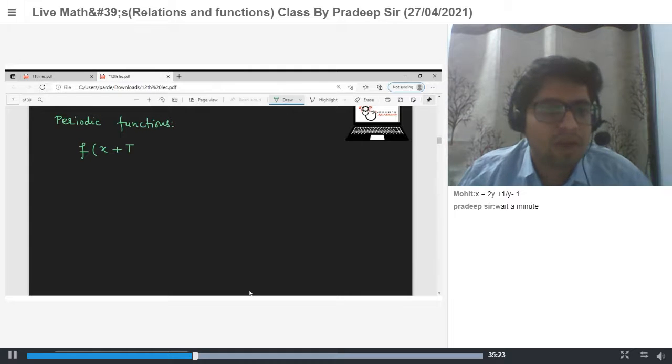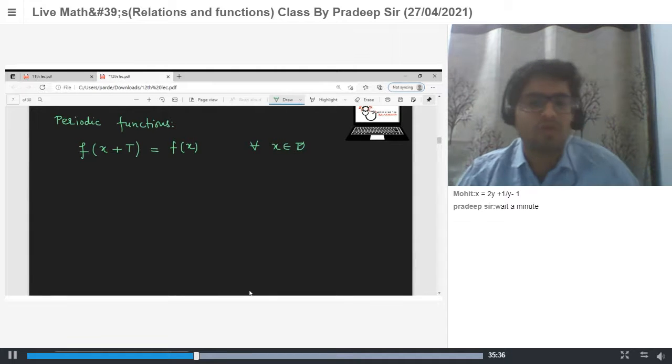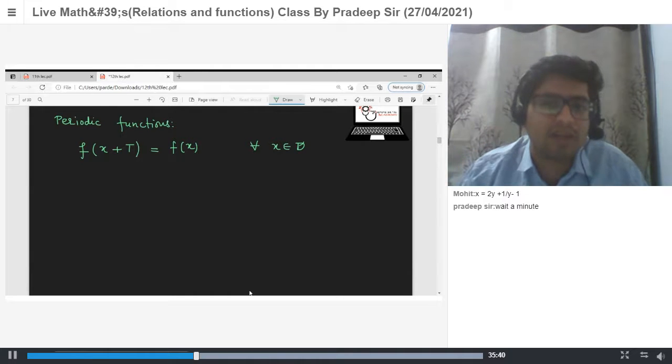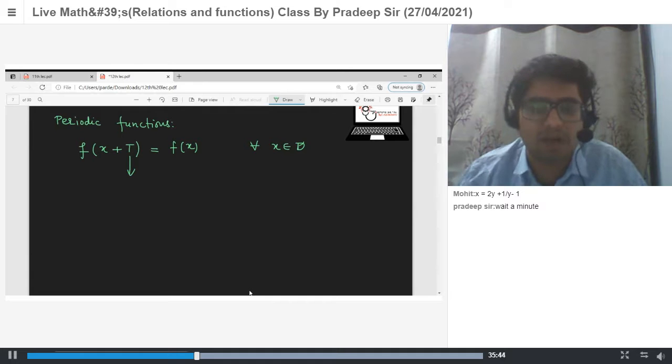If f of x plus t is equal to f of x for all x belonging to its domain, then the function is known as a periodic function with period t.